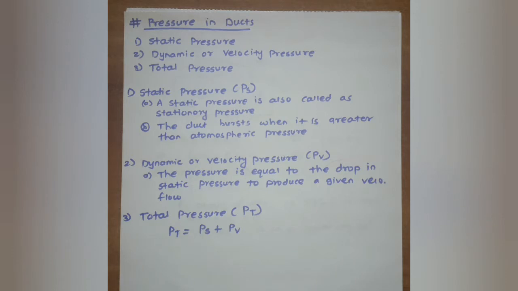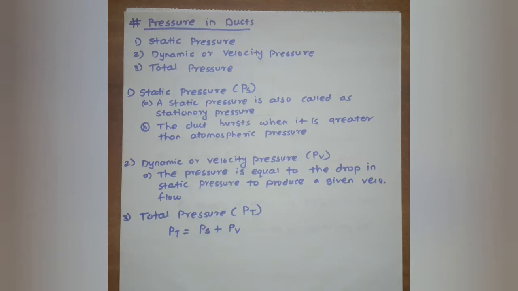We will see the definition of static pressure. The static pressure is also called stationary pressure. The static pressure always exists in a duct system. It does not depend upon the air movement. Therefore, the pressure is known as static pressure. This type of pressure pushes against the wall of the duct.